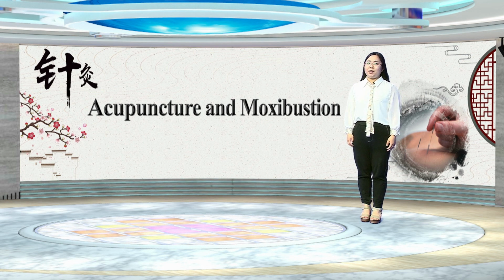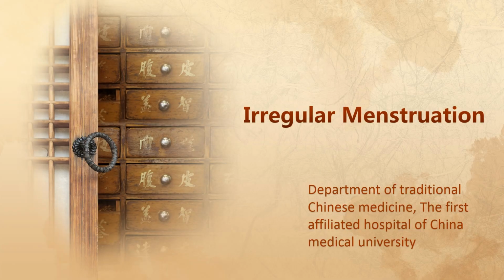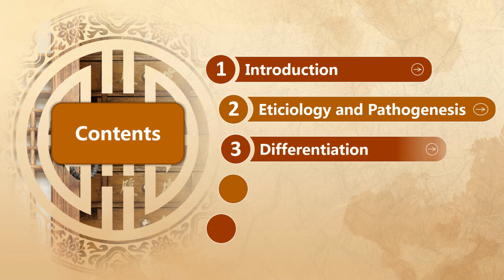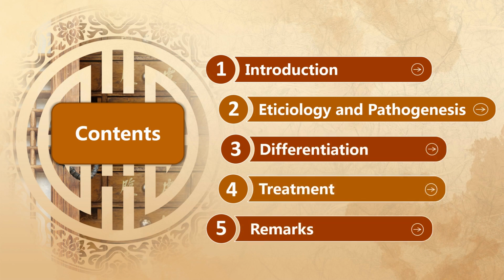This class, we will learn acupuncture treatment of irregular menstruation based on traditional Chinese medicine. This part, irregular menstruation. This class can be divided into 5 parts: introduction, etiology and pathogenesis, differentiation, treatment, and remarks.